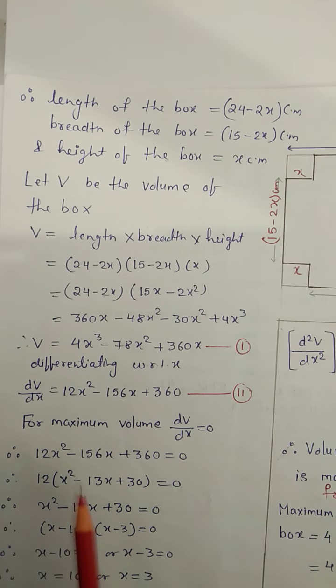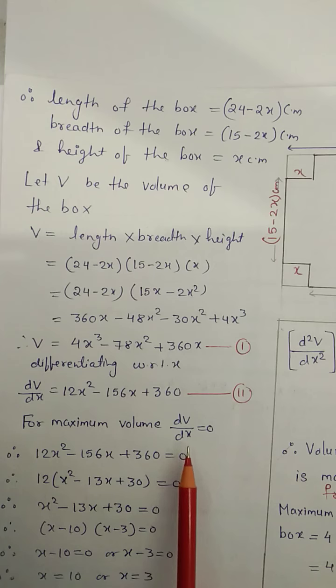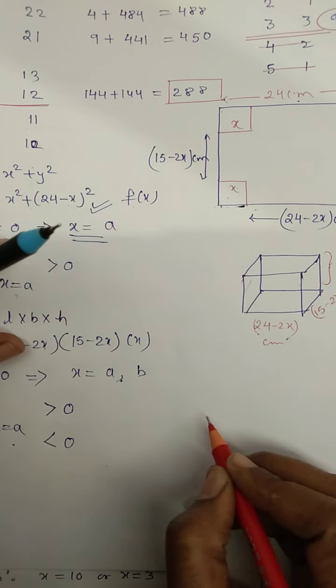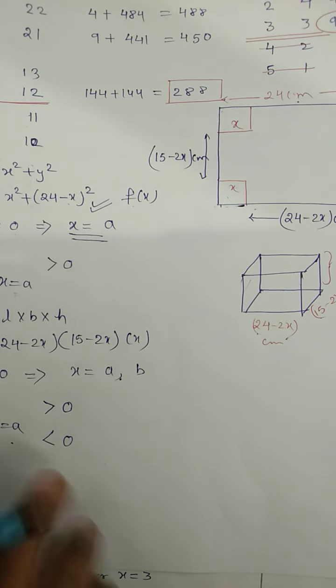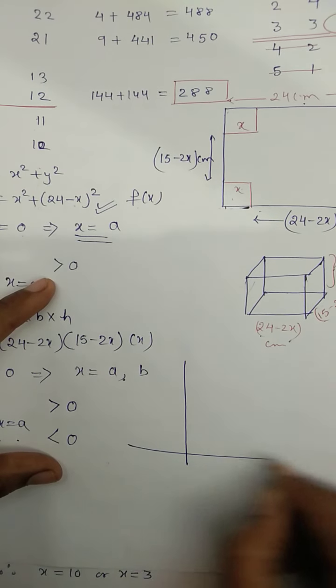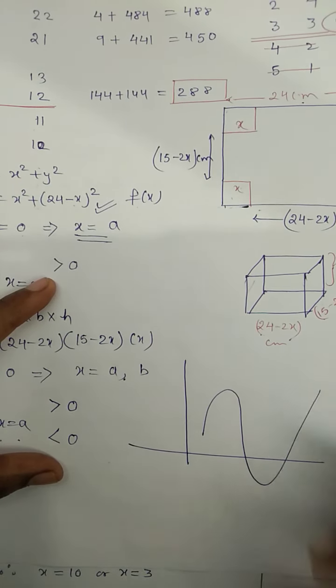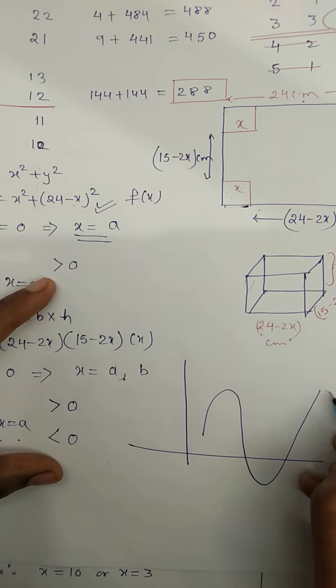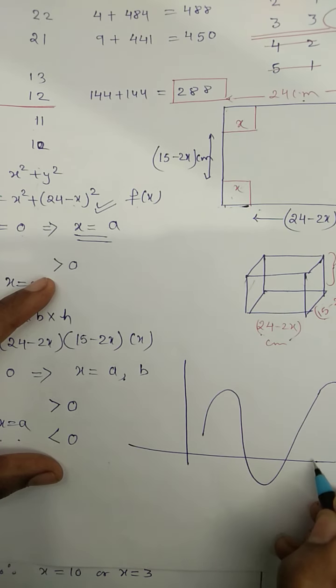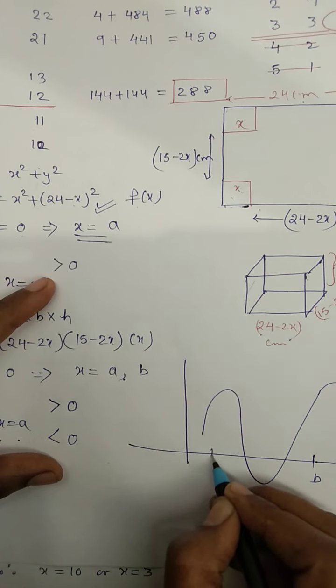Now we know that to find the maximum value, dV by dx equals 0. To find an extreme value, maximum or minimum, we substitute dV by dx equal to 0. You remember it, na? Why it is so, I have already explained. Suppose this is a function like this, and I am taking b over here and a over here.